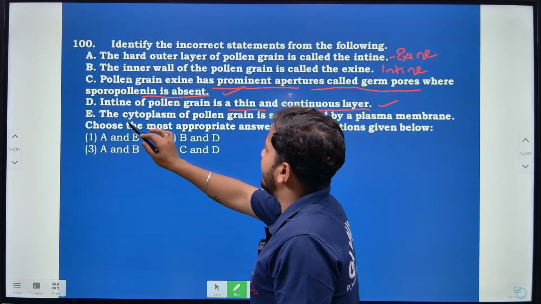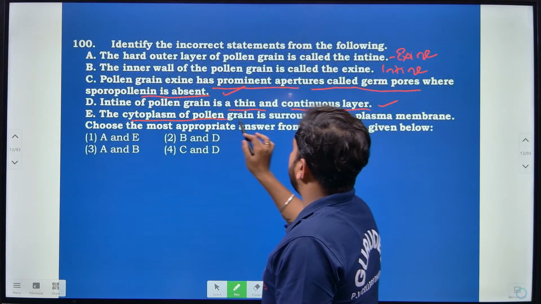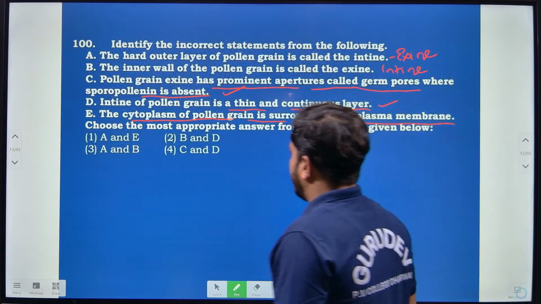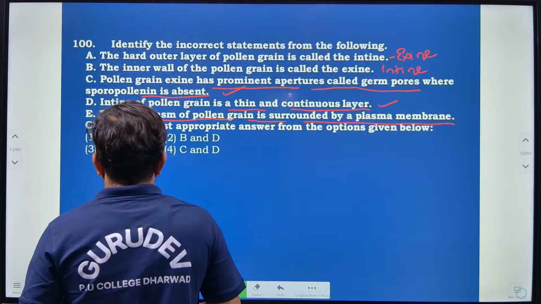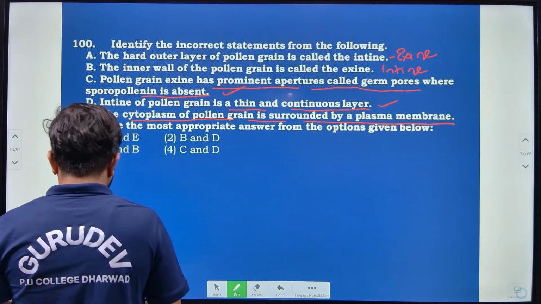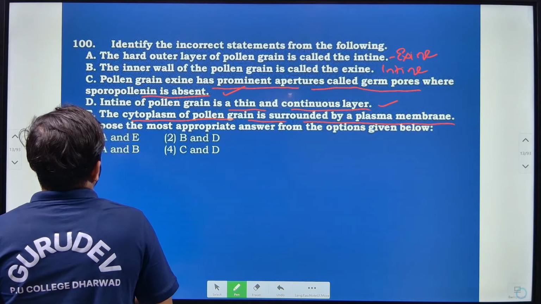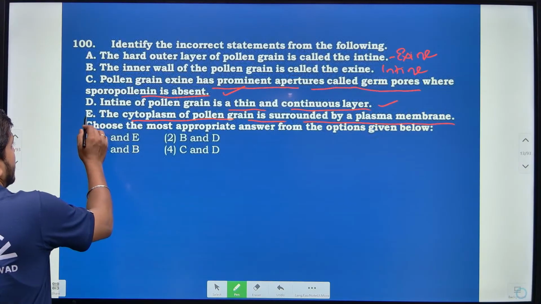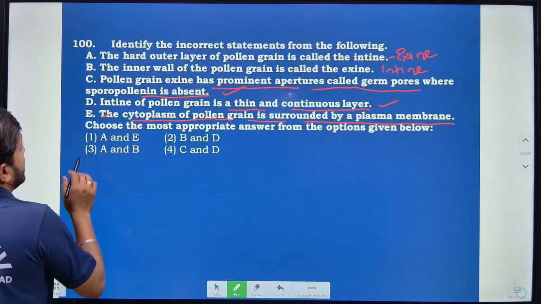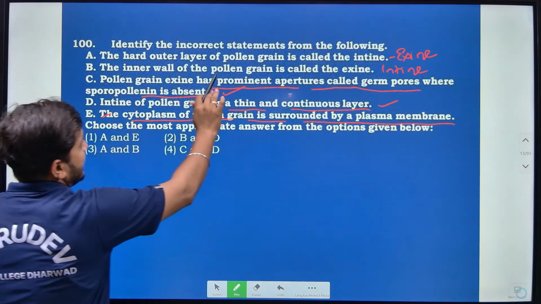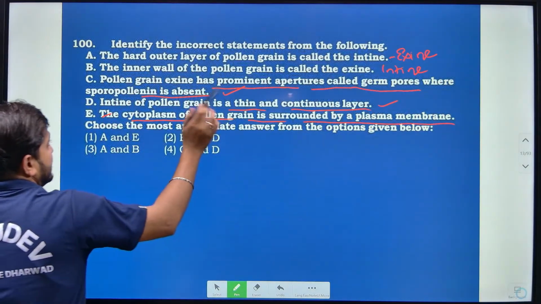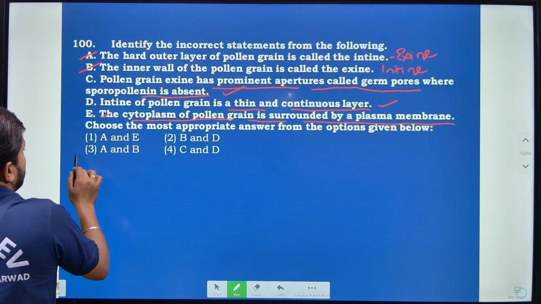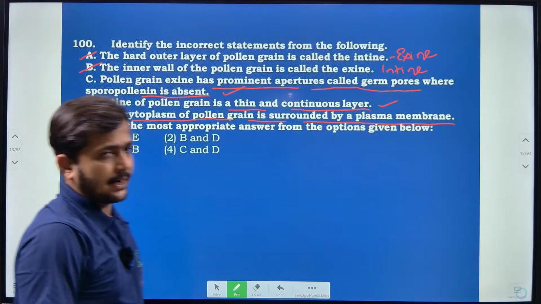Then the cytoplasm of the pollen grain is surrounded by the plasma membrane. So, if you consider this, option E is also correct, right? But which ones are incorrect regarding the pollen grain? That is option A and option B. According to that, option 3 is correct, right?